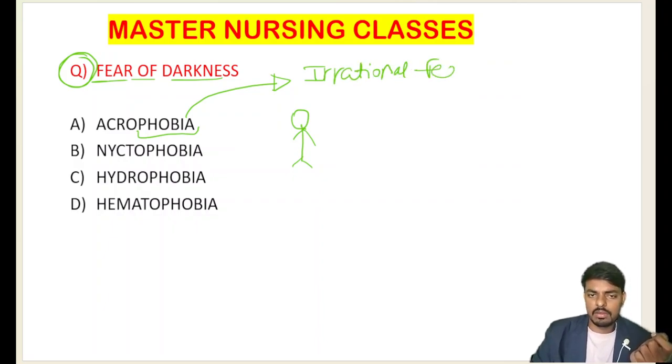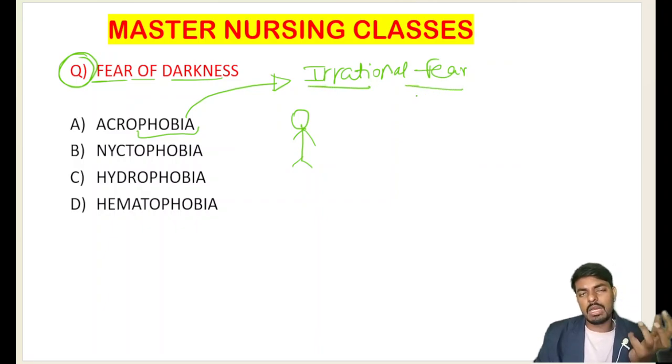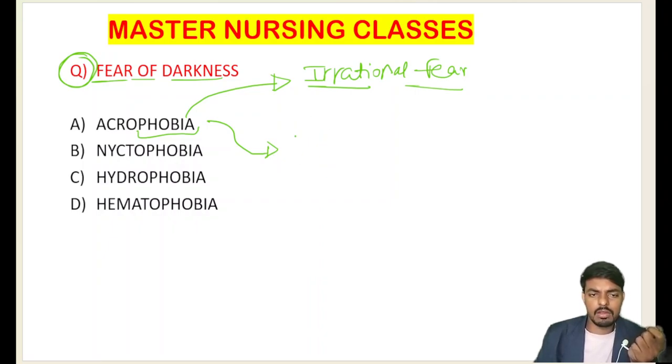Irrational fear is called phobia. Here in phobia we have a lot of types. The examiner is asking: fear of the darkness, what do we call it? Option A is acrophobia. Acrophobia is fear of height. What is acrophobia? Acrophobia is the irrational fear of height.